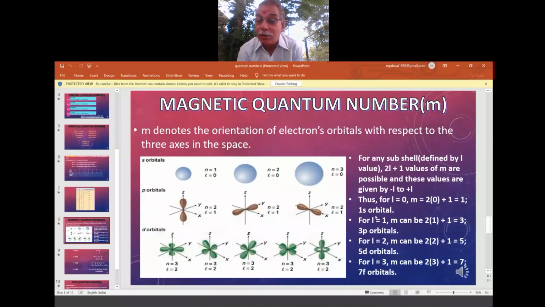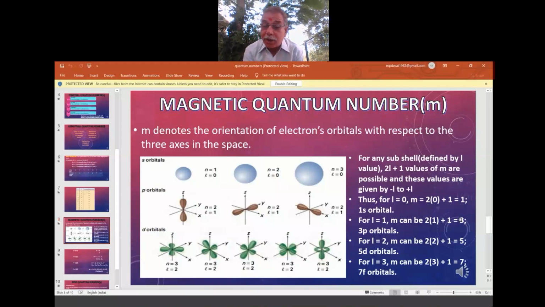Now for L equal to 1, M can take 2L plus 1 values, that is 2 into 1 plus 1, which is 3. That means there are 3 further orientations in the P subshell. M gives the orientation. In the P, some are on the x axis, some on the y axis, some on the z axis.